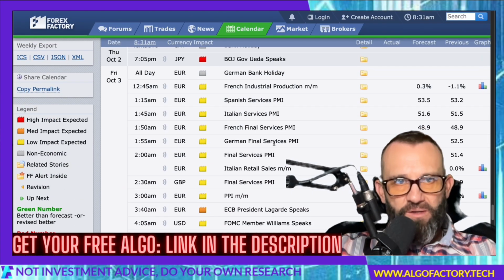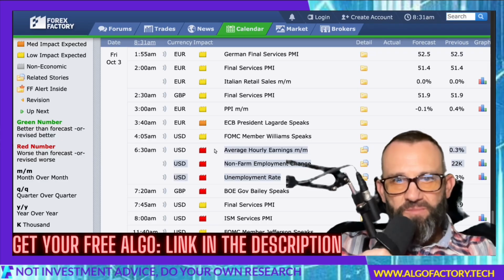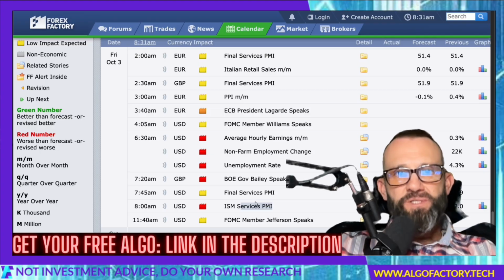Friday is a German bank holiday. That's October the 3rd. 8:30 a.m., a lot of data comes out for the U.S. We have average hourly earnings, non-farm employment change again, and we have the unemployment rate. And at 10 a.m. we have ISM services PMI. Let's jump into the charts.